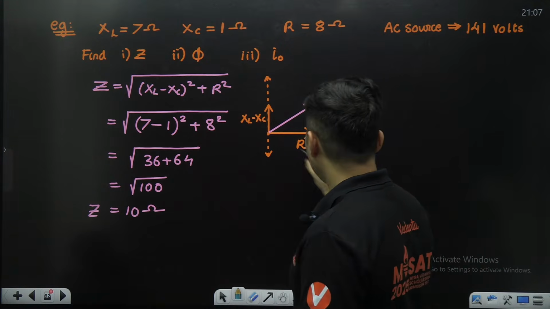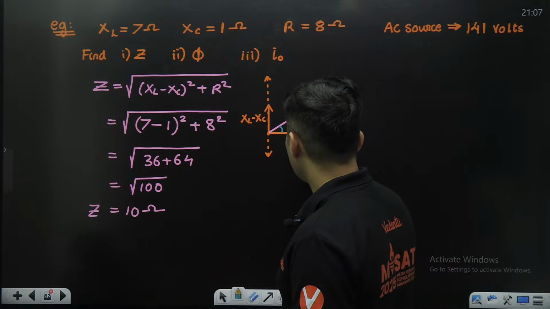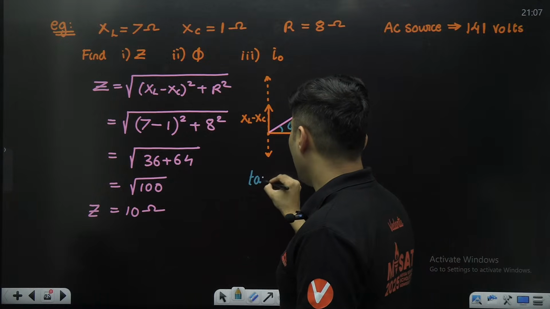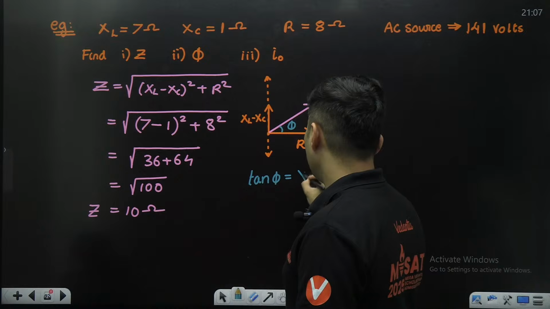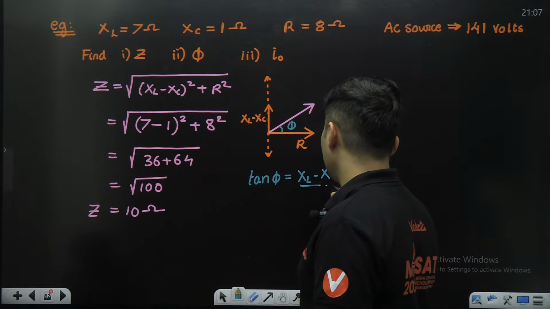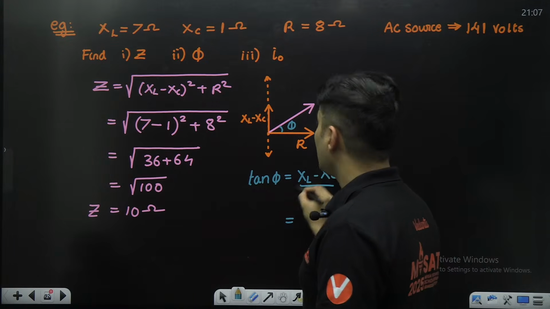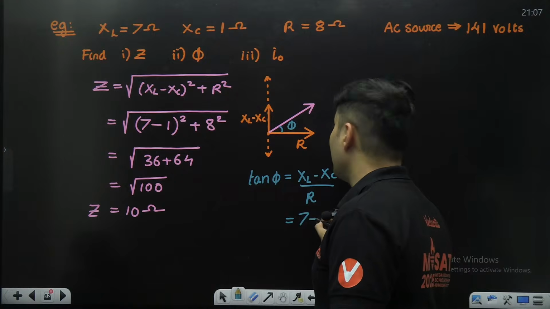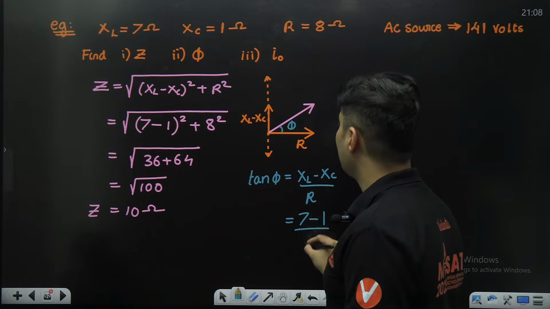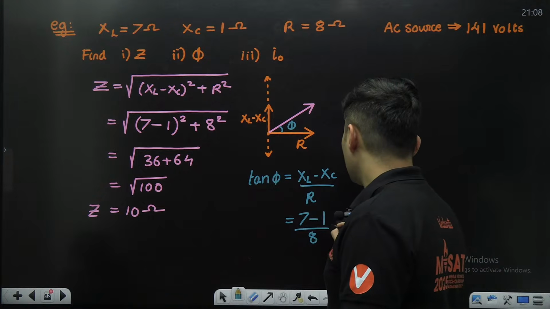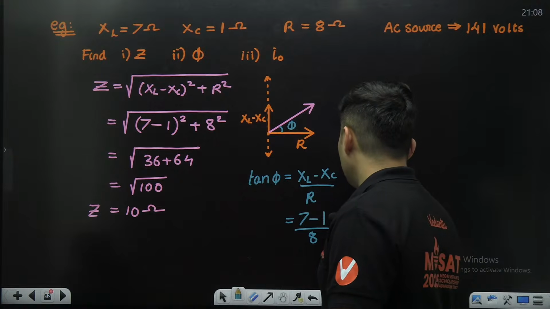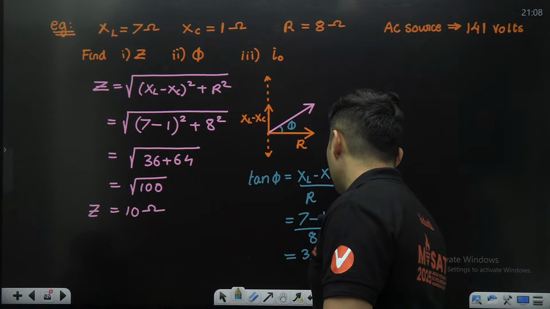Now I want to find the phase angle. Therefore, tan of that phase angle will be XL minus XC divided by the resistance. XL is 7, XC is 1, resistance is 8. So this will be 6 by 8, which is 3 by 4.